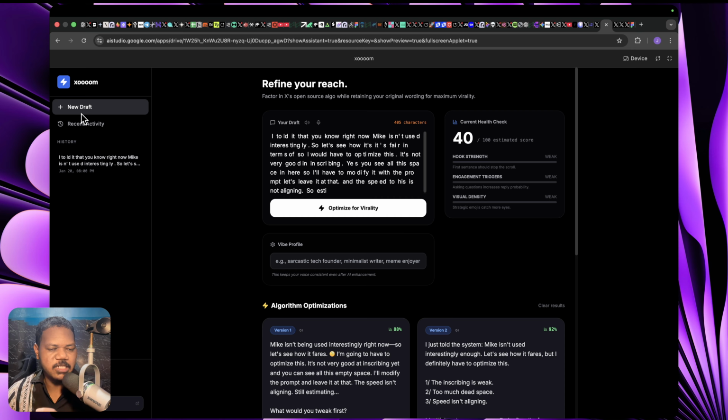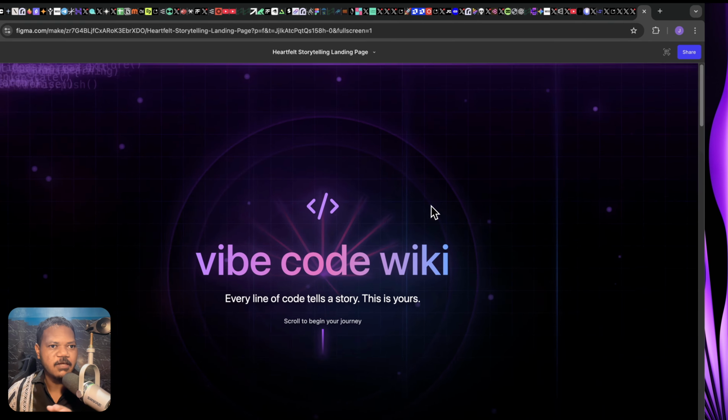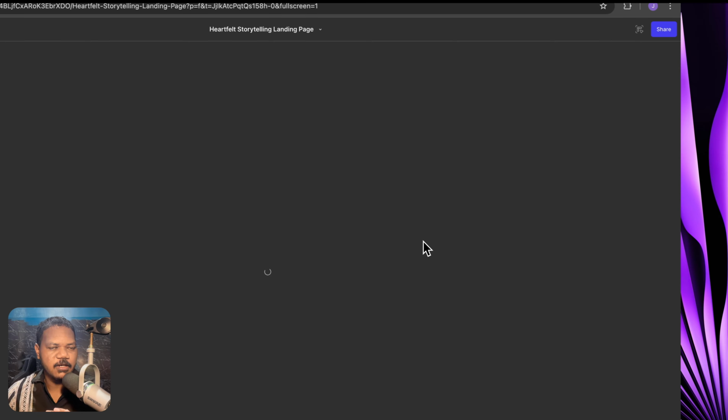So the building aspect is very simple. I've told it to add my Twitter account and website for contact. I'm going to put this on a subdomain, by the way. I wouldn't put it on a standalone domain because I'm building a landing page and an eventual website for vibe code. So I have the domain vibecodewiki.com, and I'm testing out another platform called Figma.